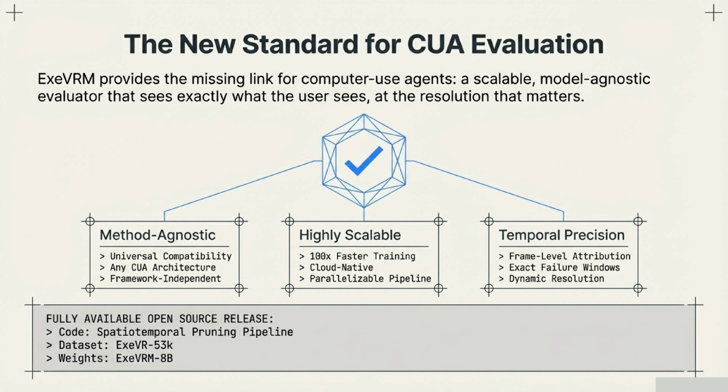To wrap up, ExeVRM provides the missing link for computer-use agents, a scalable, model-agnostic evaluator that sees exactly what the user sees, at the resolution that matters. It offers universal compatibility, highly scalable cloud-native training, and frame-level temporal precision. Best of all, we are making this fully available to the community. The spatiotemporal pruning pipeline, the ExeVR 53K dataset, and the ExeVRM 8B weights are all open source.